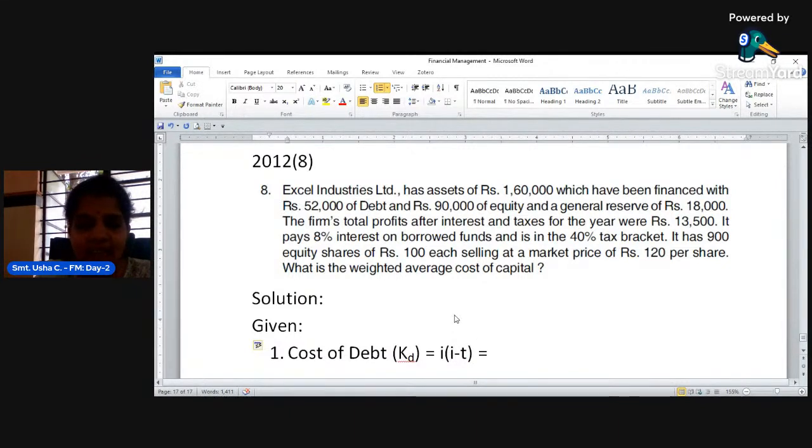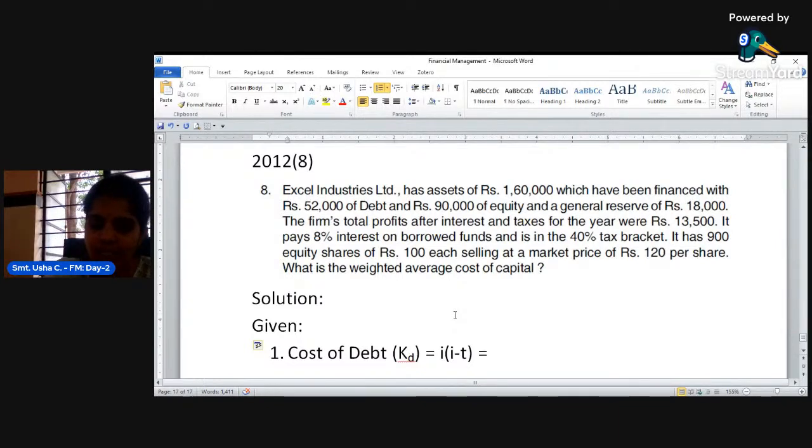What is I here? Interest, right? What is the amount of interest? Here they said it pays 8% interest. If in case in the problem they have mentioned interest is after tax cost, if it is specified in the problem, no need of deducting tax there. If not, we have to. If the tax rate is given and if not specified in the problem, we have to deduct tax.